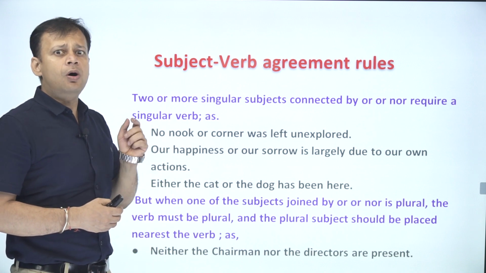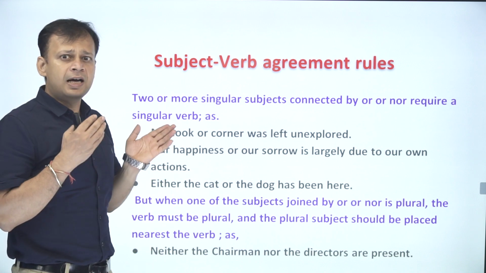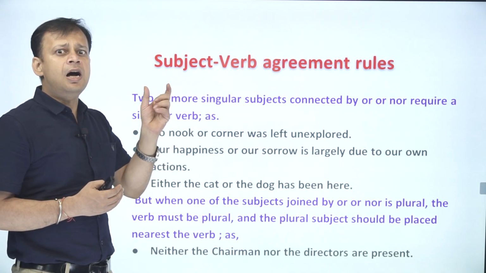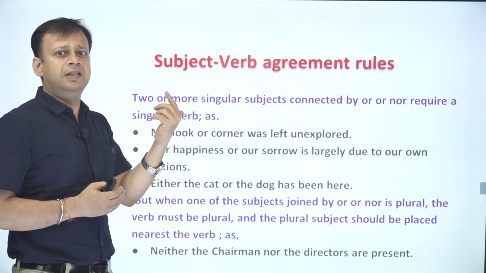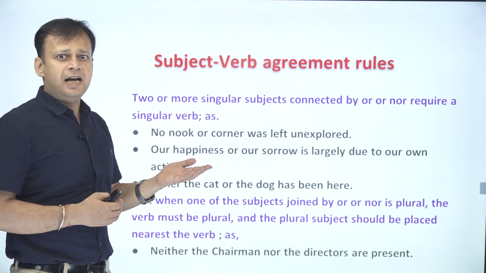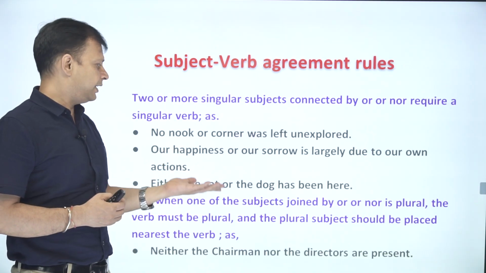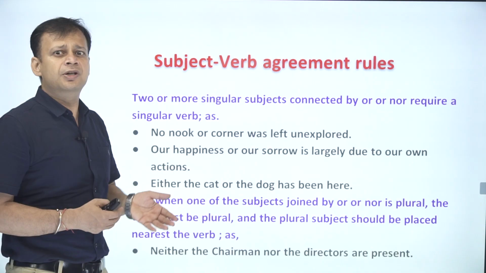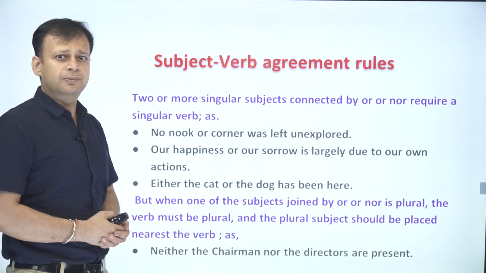Our happiness or our sorrow is largely due to our own actions. So our happiness, our sorrow, we are talking about either of these. That's why we are choosing is over here. Either the cat or the dog has been here. So we are talking about one of them. That's why we are choosing a singular helping verb.